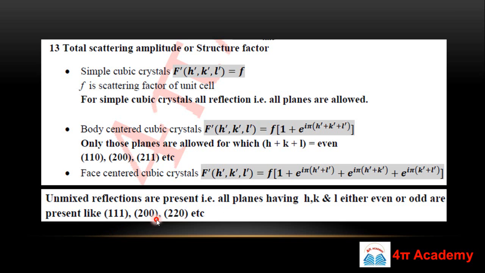So generally what happens in your GATE and NET examination, you will have, suppose, 4 options available, and you have to answer which plane will be present inside, like BCC or FCC. So if you know these conditions, you can easily and quickly mark the right option.